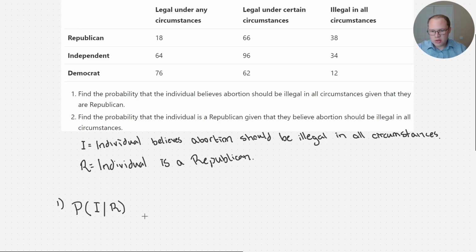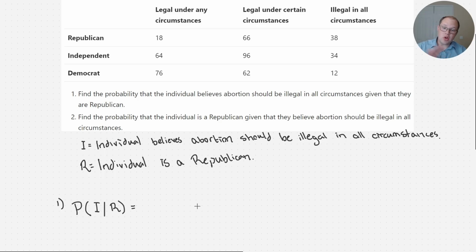Okay? So the extra information is over here on the right side. The vertical line means given. So we want the probability that the individual believes that abortion should be illegal in all circumstances, given that the individual is a Republican. Okay? So let's use our formula here to find this conditional probability.